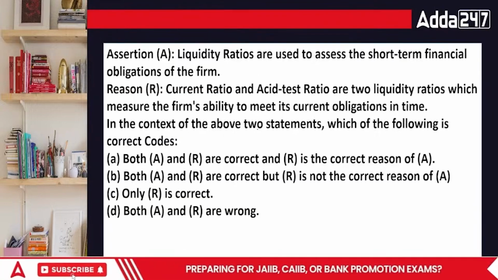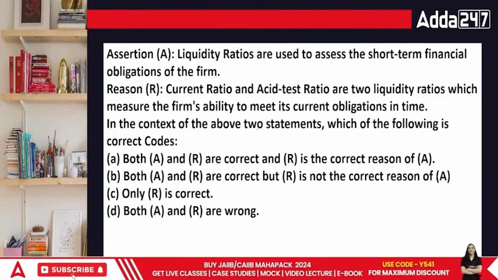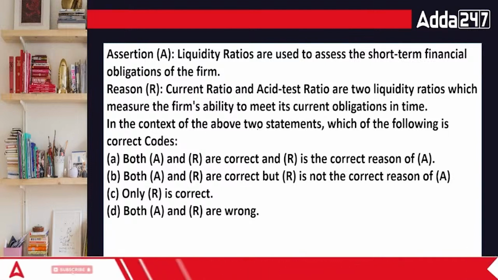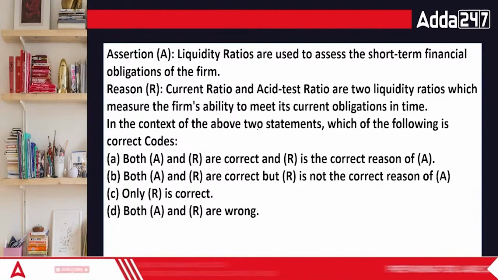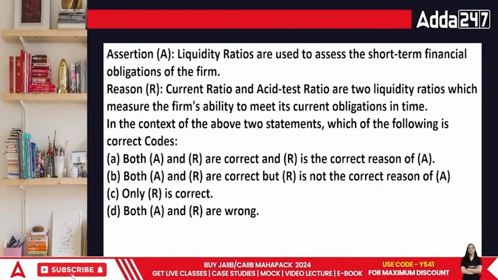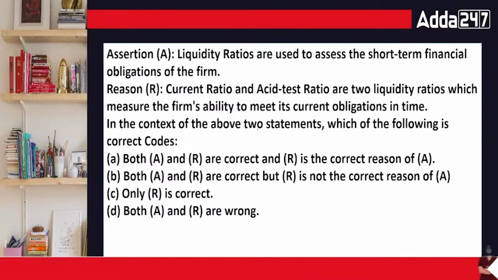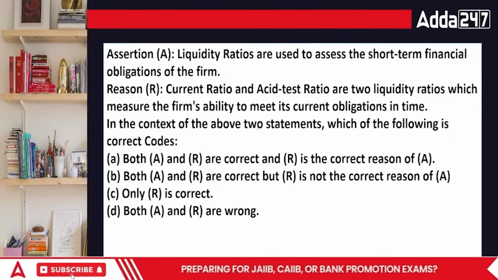Next question. Assertion and reasoning based, everyone. Liquidity ratios are used to assess the short term financial obligations of the firm. Current ratios and acid test ratios are two liquidity ratios which measure the firm's ability to meet its current obligations in time. In the context of the above two statements, which of the following is the correct code?